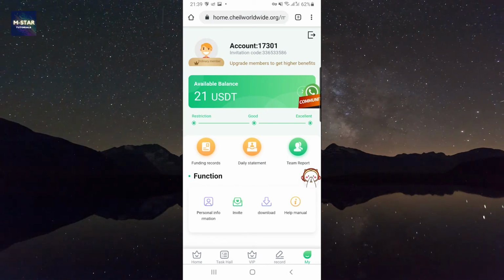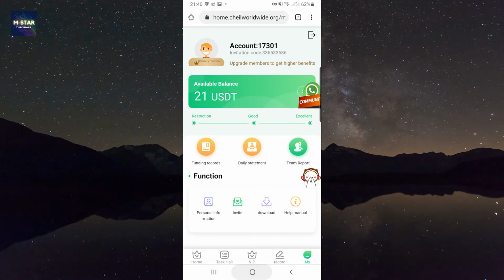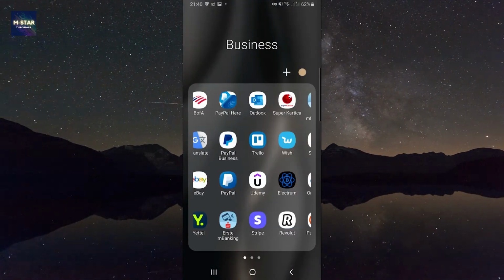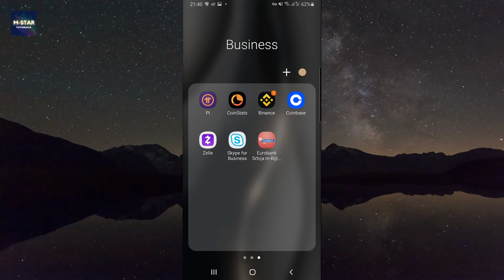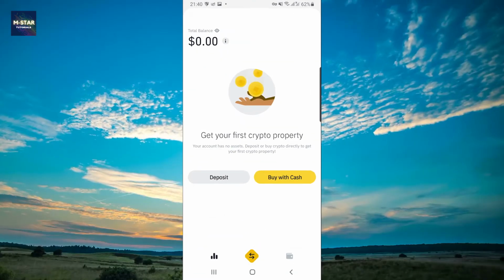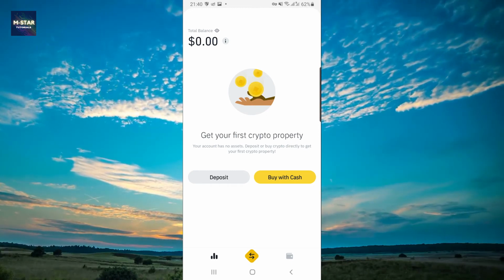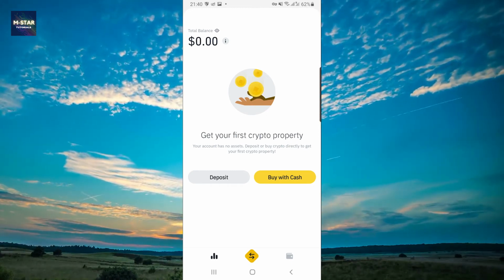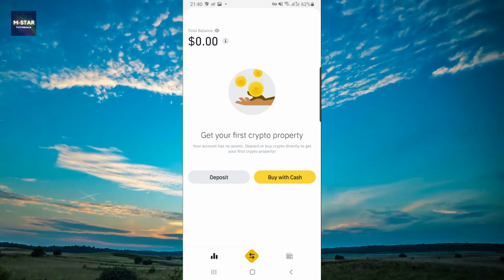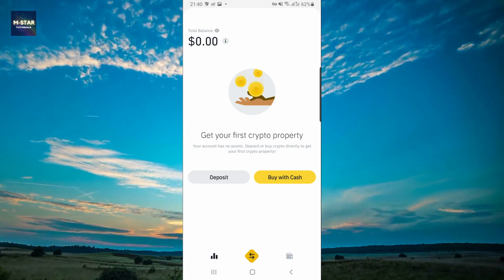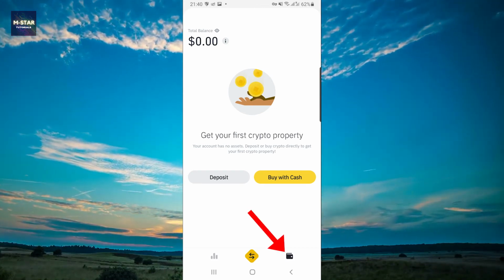So what I'm going to do right now is that I'm going to go to my Binance account, and here in the Binance application I'm going to request my deposit address so that I can get this money here on my account. So to do so properly, you're going to head here and select this wallet down.